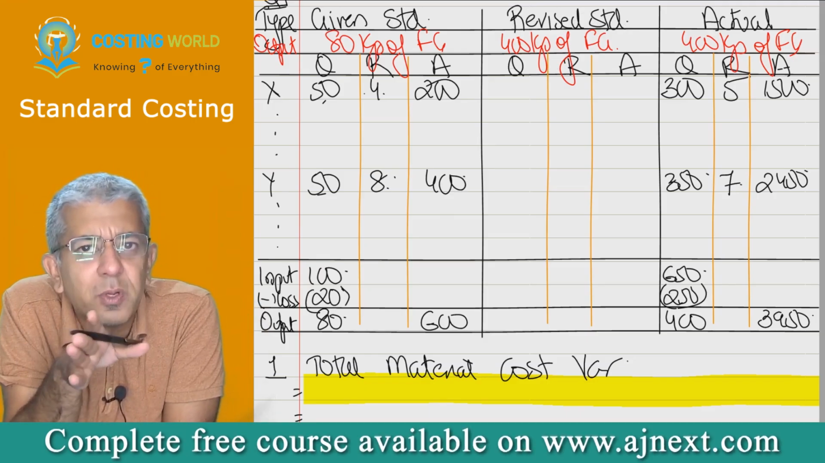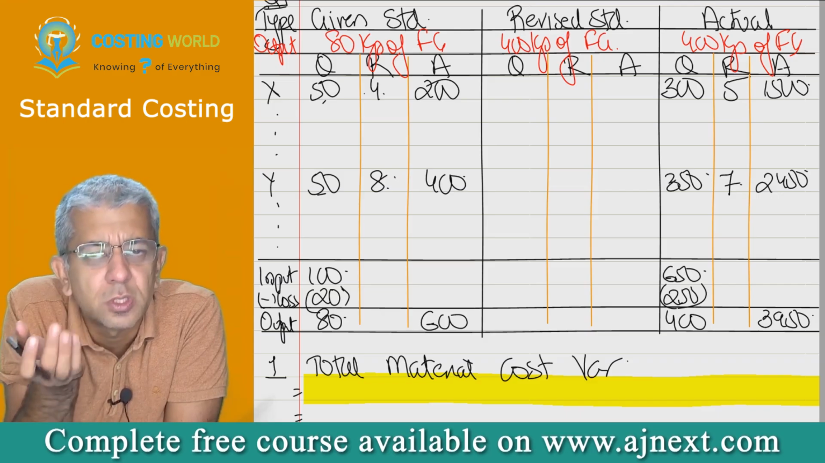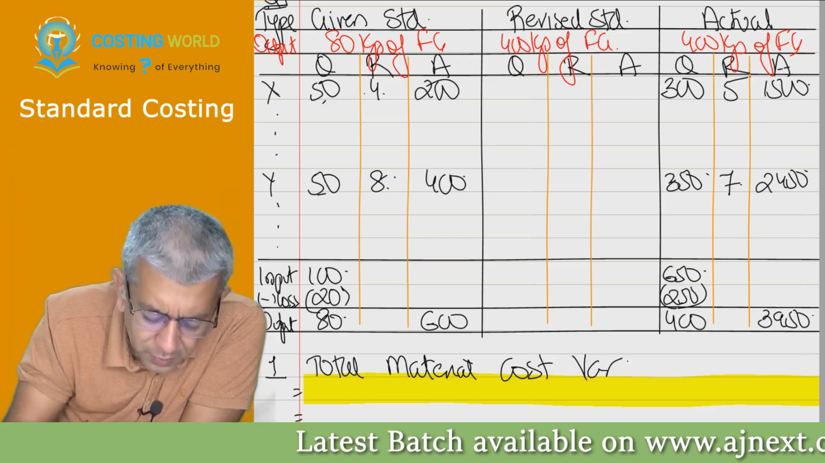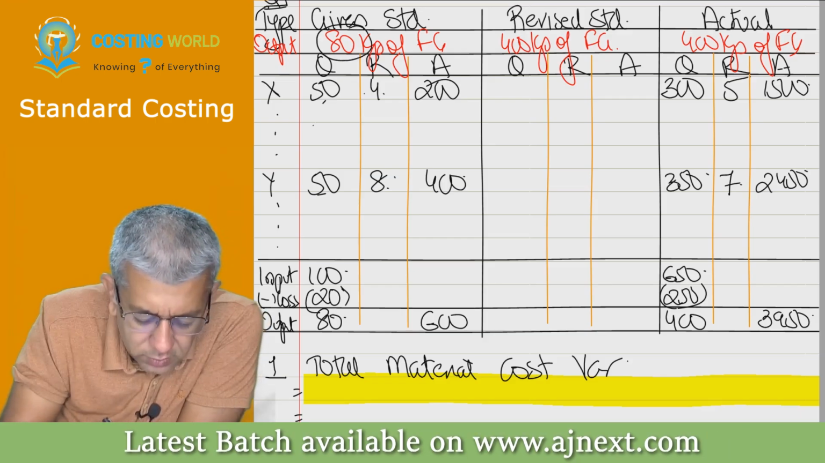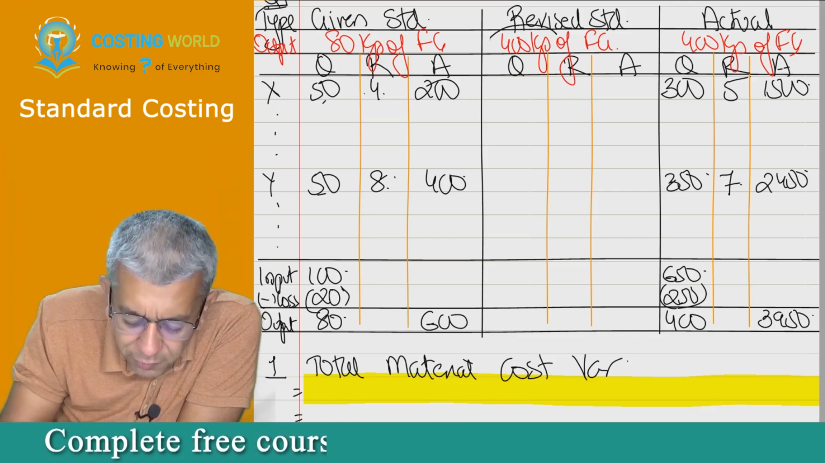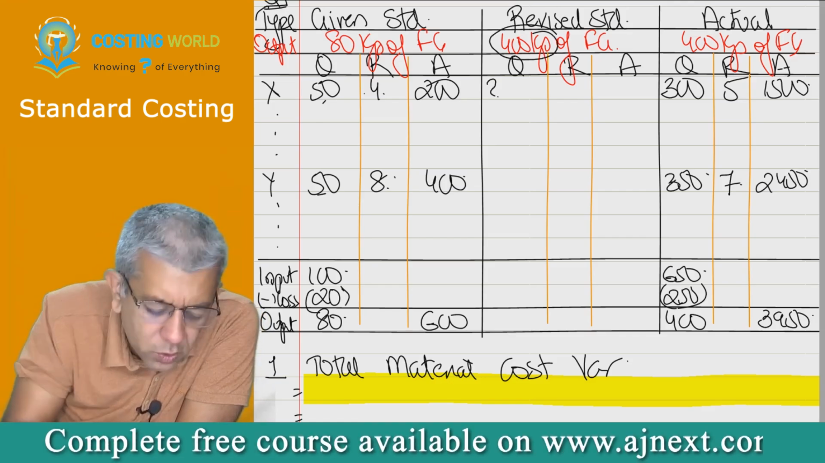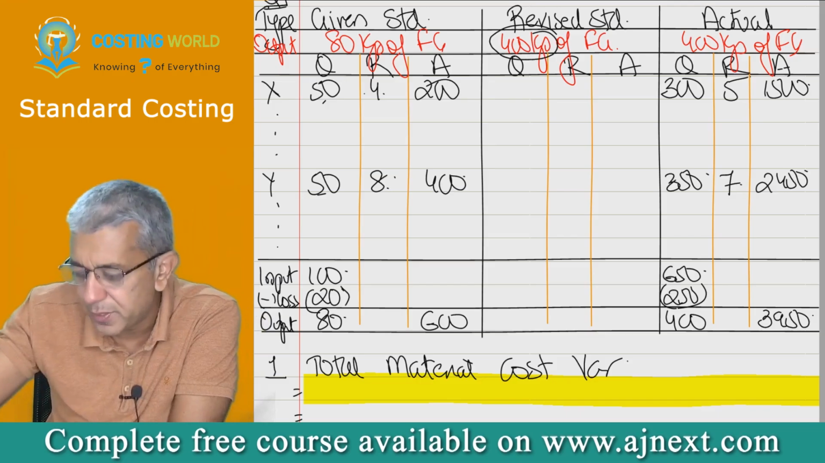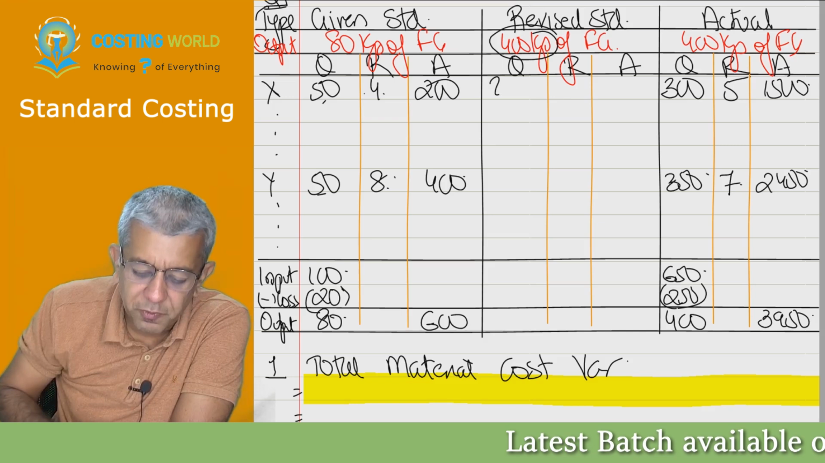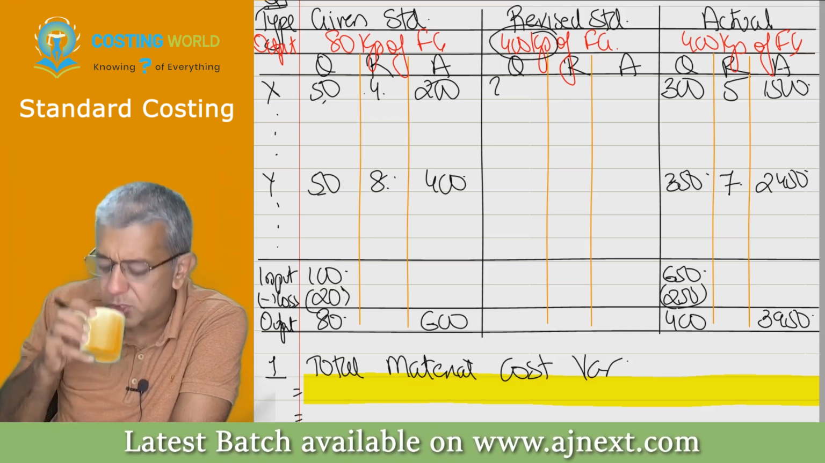Material is a variable cost. Variable cost means proportional cost. Now, there are many ways for me to teach you. First way: for 80 kgs of finished goods, X that is required is 50. For 400 kgs, that will be how much? Please cross multiply. How will you get this particular figure? So 50 into 400 upon 80. That will be how much?